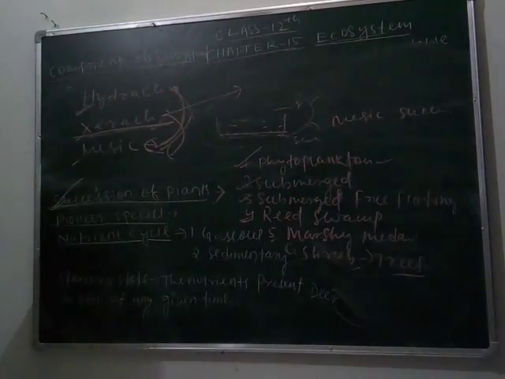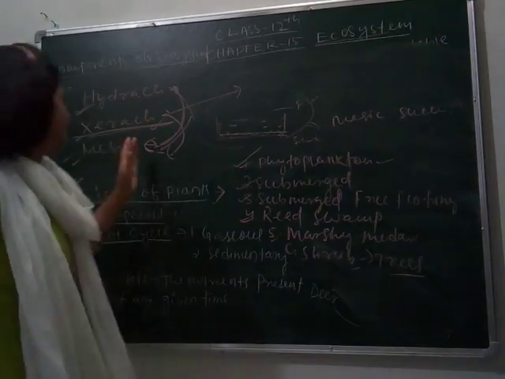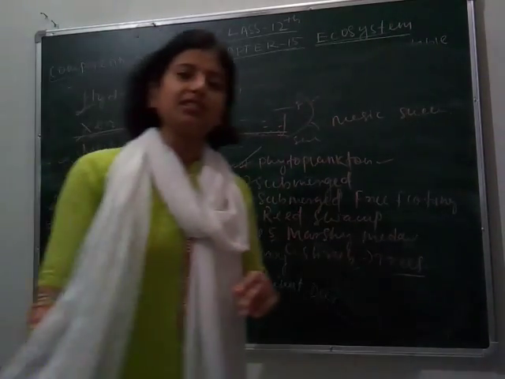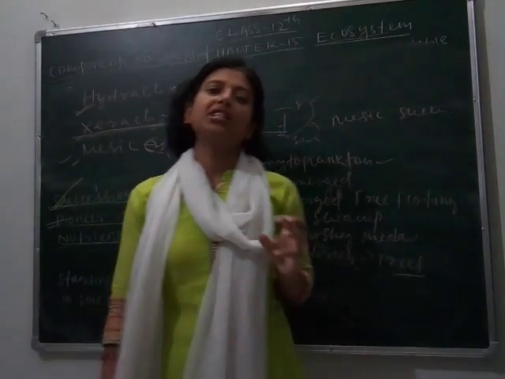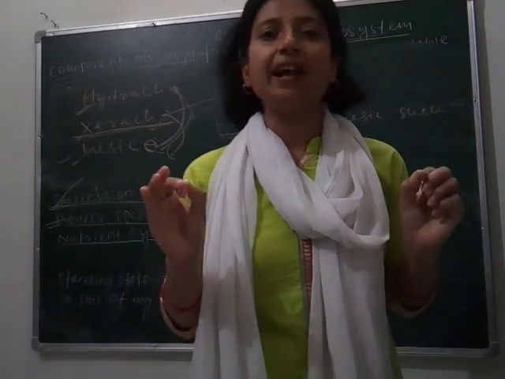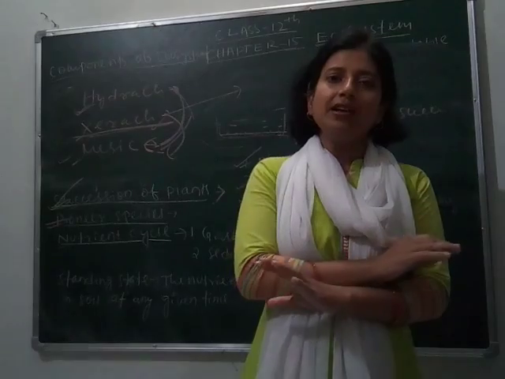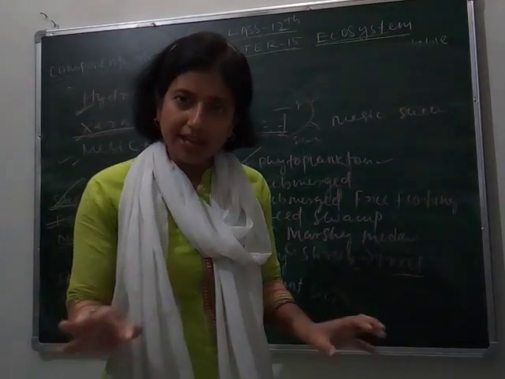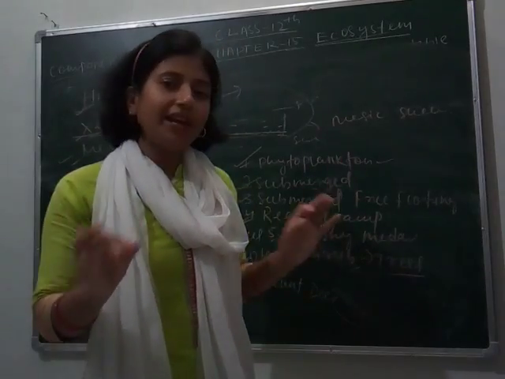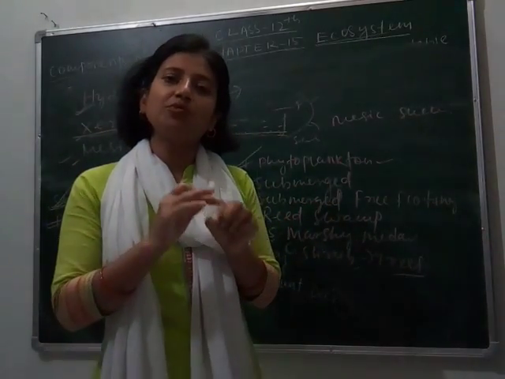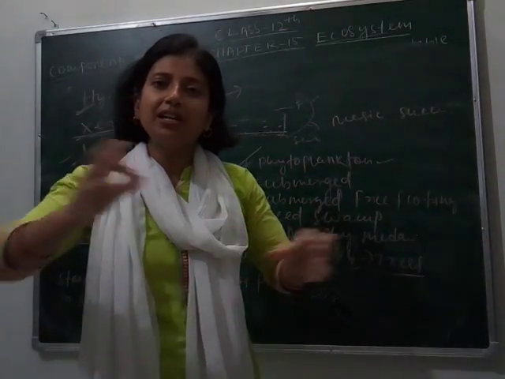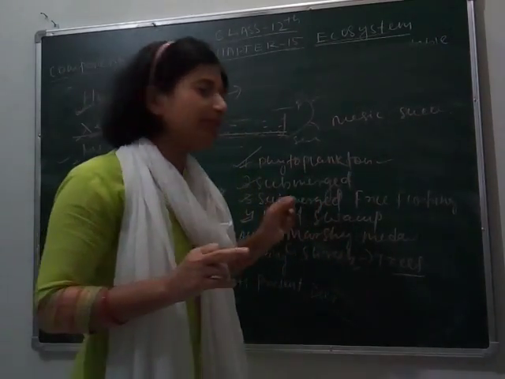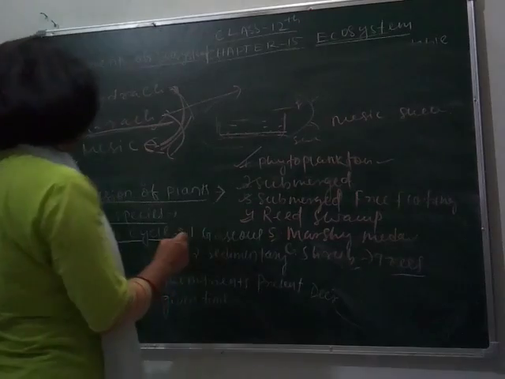So next we see pioneer species. Pioneer species means the species which invade a bare area. Bare means completely empty space. There are no other organisms or plants. So when any organism first grows in that area and completely covers that area, that is called pioneer species. Do you understand?